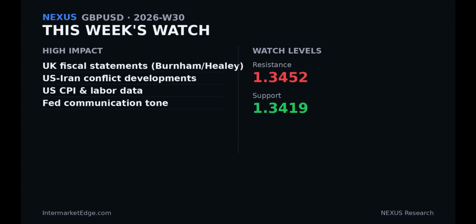Conclusion. To sum it up, Nexus still carries a medium conviction bearish bias, but that view now sits inside a fully bullish technical structure, with both technical invalidation levels already triggered. The macro story may still prove correct, but the timing may not be. And in trading, timing changes everything.